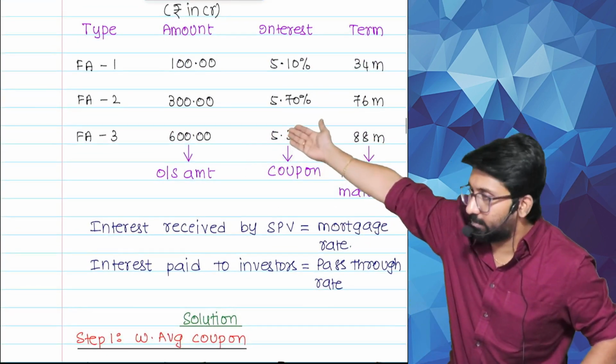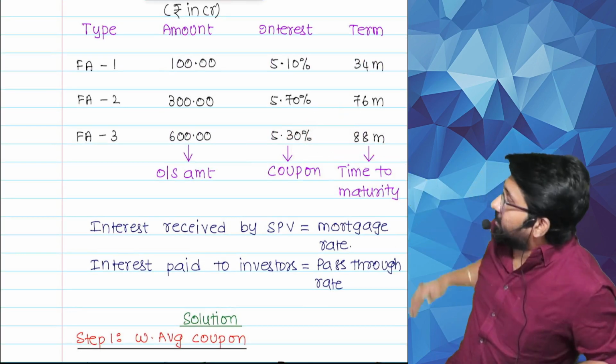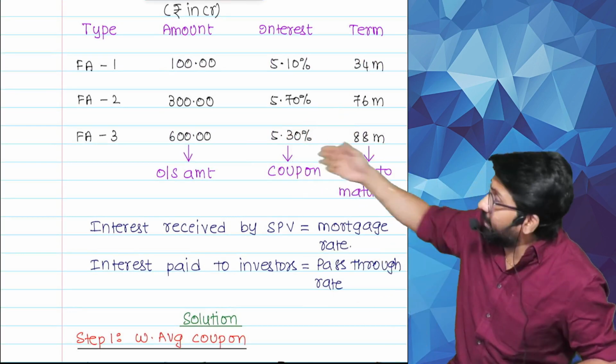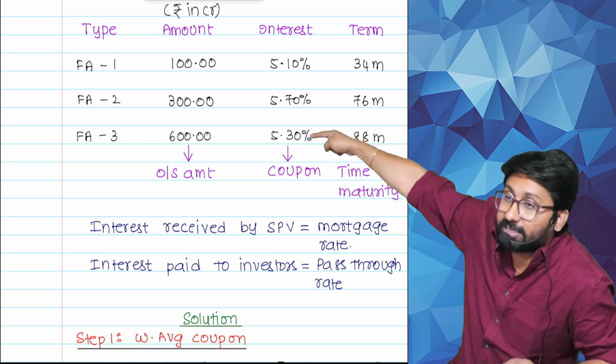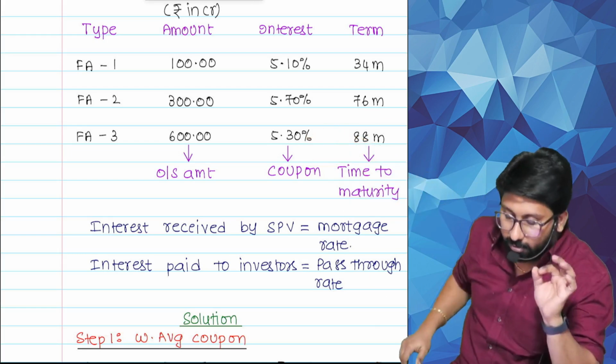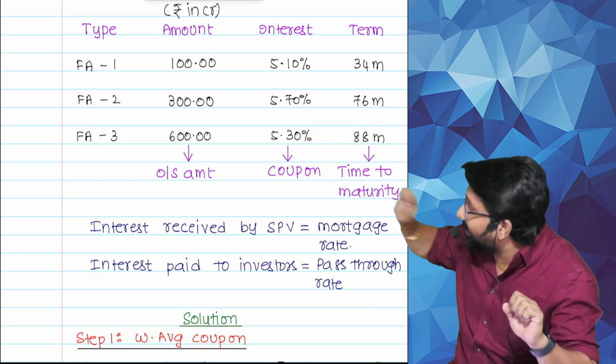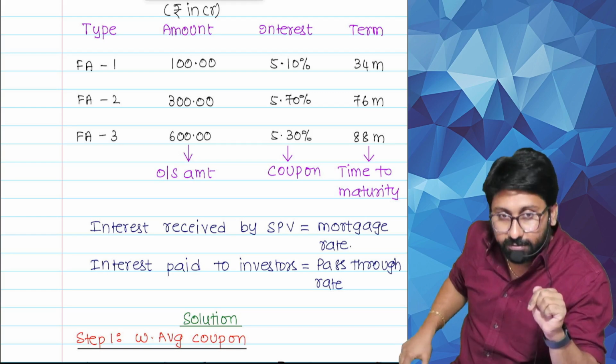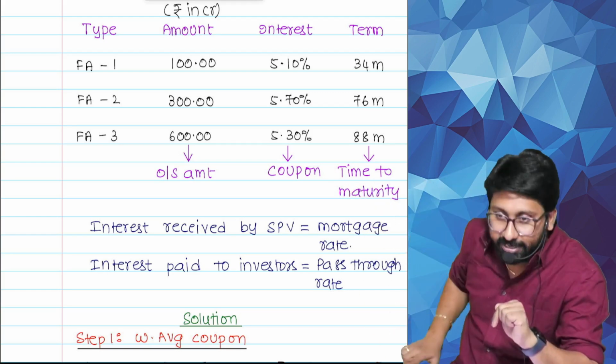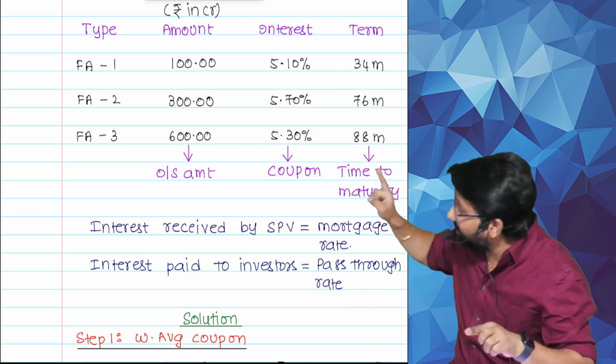See there. Interest received by SPV is called what? Tell me, what is the interest on FA1? The mortgage rate. Next, the mortgage rate.